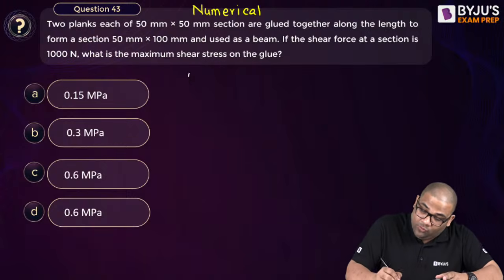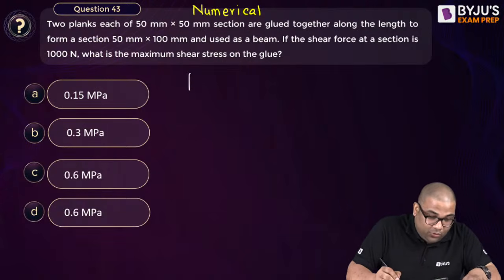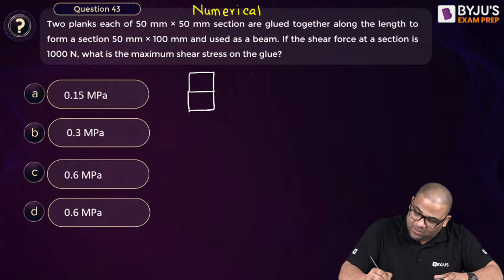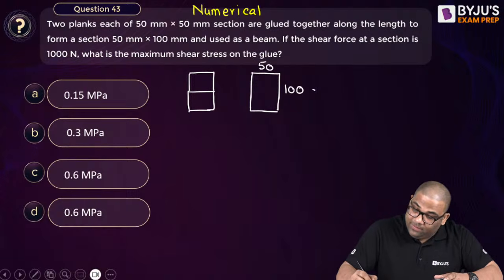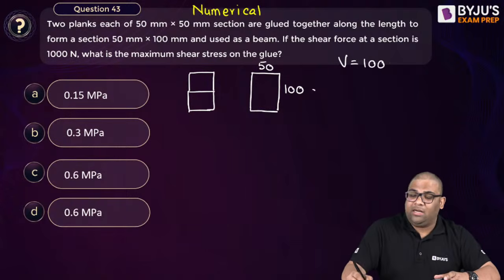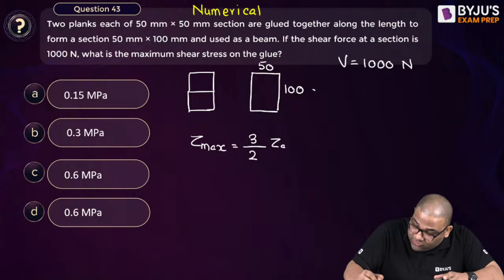Okay. Now this question, you see, is very easy. What is given? Two planks of 50 mm are joined to form one. So now it is one only, doesn't matter what was before. So it is 50, it is 100. The shear force is given as 1000 Newton. What is the maximum shear stress? The maximum shear stress is 3 by 2 of the average shear stress, right?